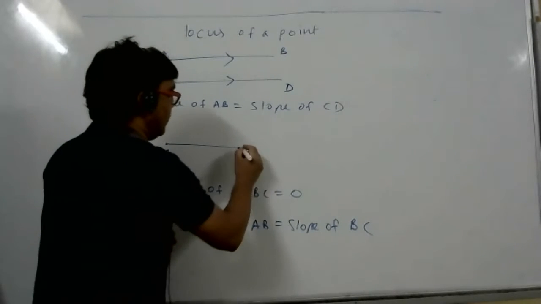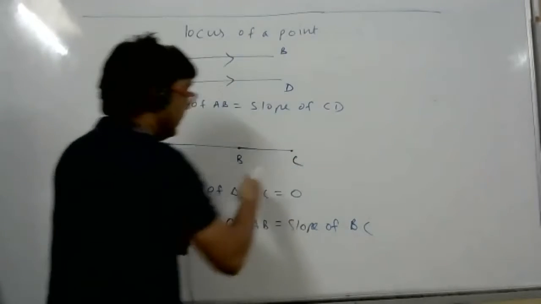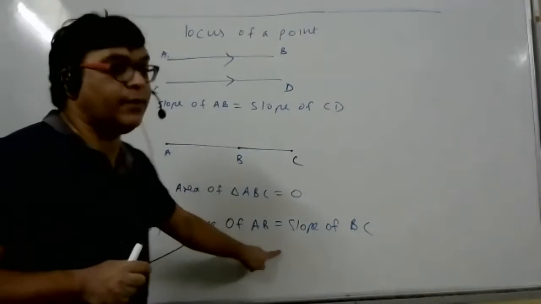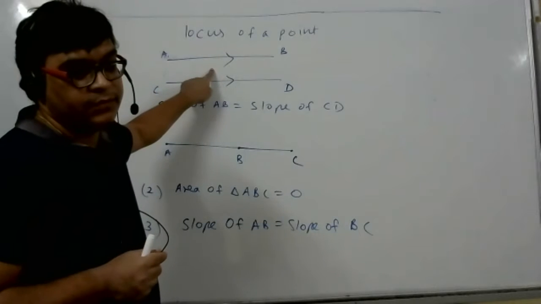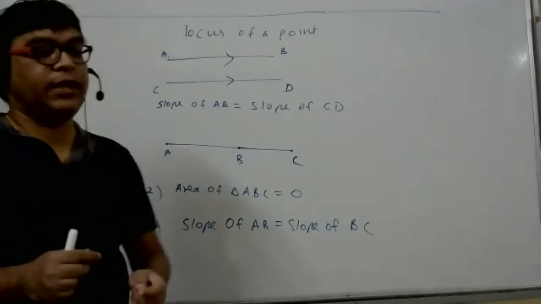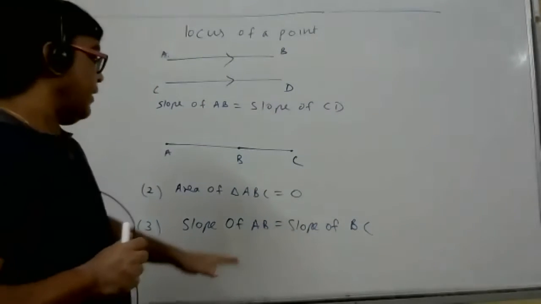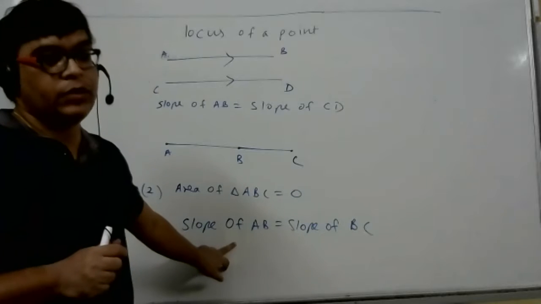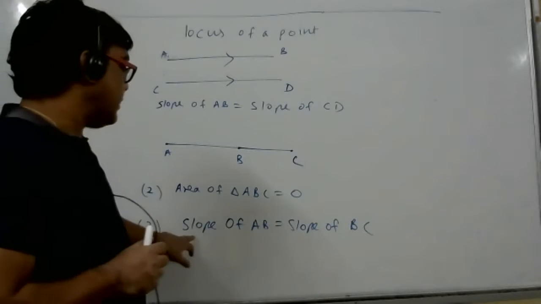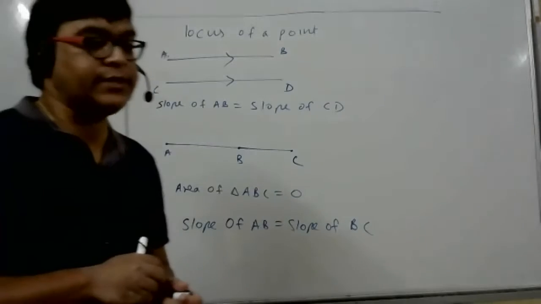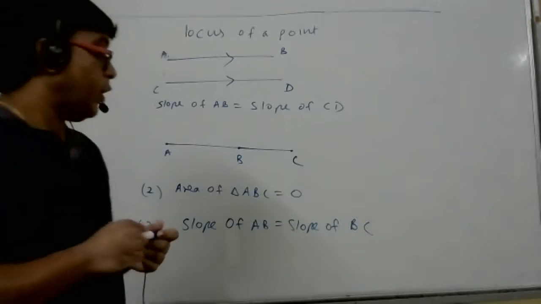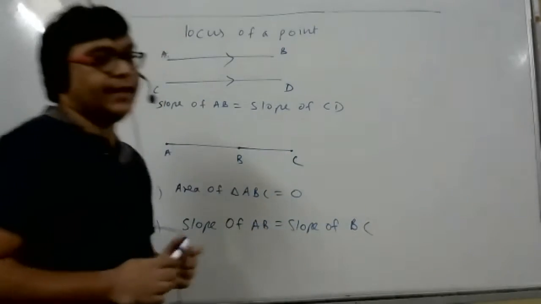B is there now, so B has to be here. And in this case, if I say the slopes are equal, can it be parallel? No. It has to be collinear. That's why this is also one method you can use in the first exercise. Find the slope of AB and slope of BC, and you can say 100% sure the points are collinear. They cannot be parallel because one point is common. Am I clear? Shall I proceed?